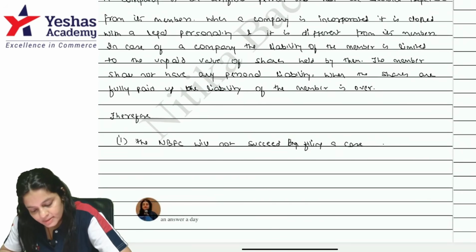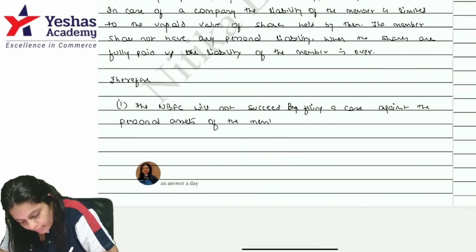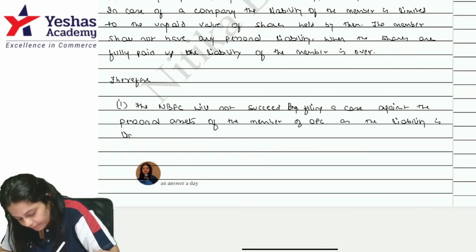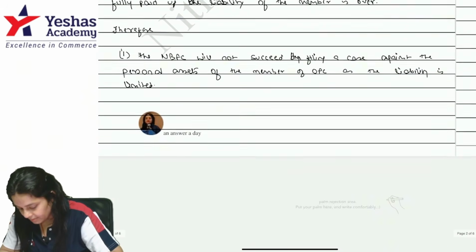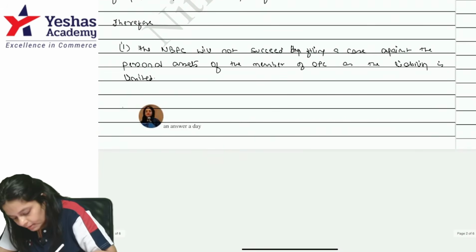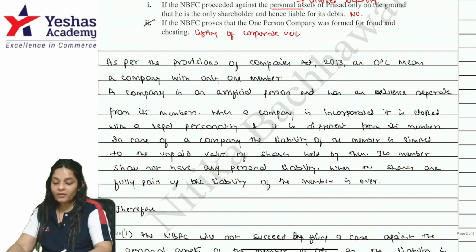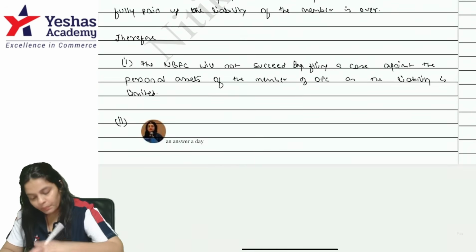filing a case against the personal assets of the member of the OPC as the liability is limited, right? As the liability is limited. Now I could have written about the corporate veil here, or I could have written 1 and 2 and written separately, but this time I decided I'll not write it like this.